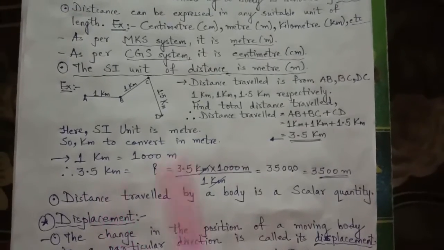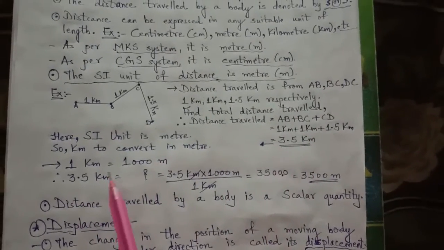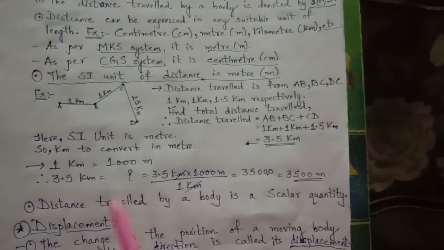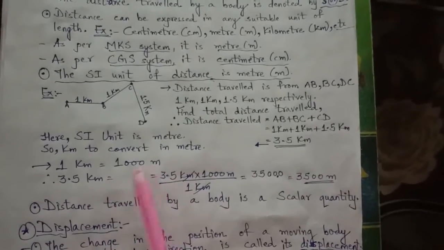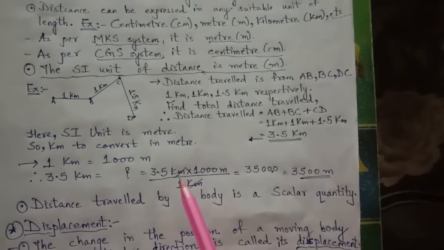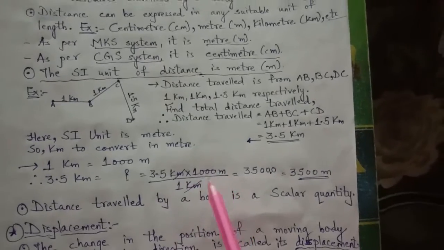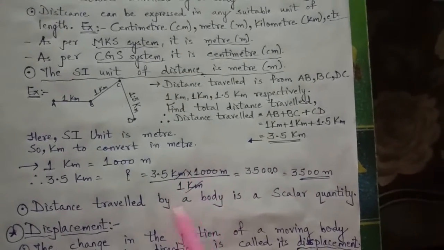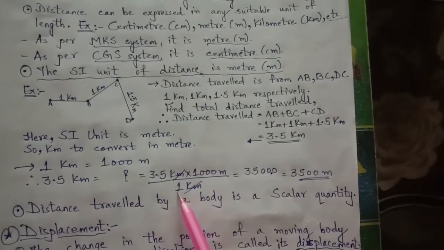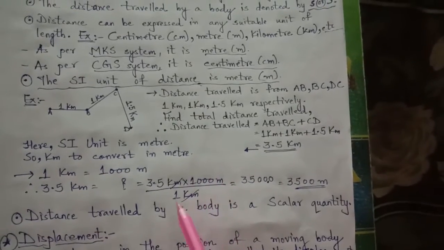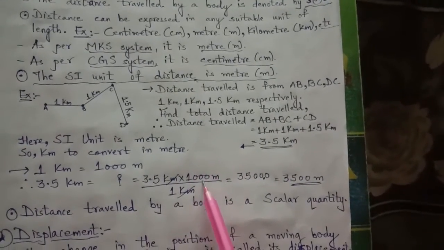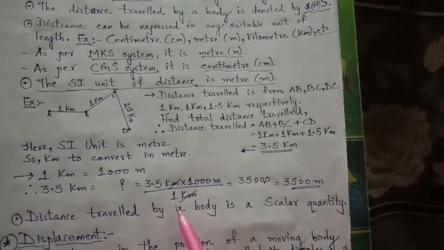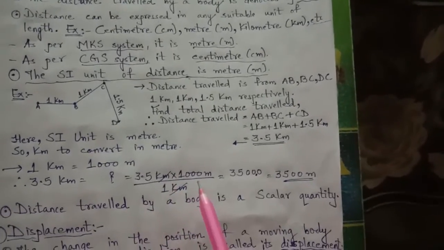So 3.5 kilometer is to be converted into meter. 3.5 kilometer into 1000 meter divided by 1 kilometer. Kilometer cancels. 1 into 1000 gives 1000. So dividing by 1 or multiplying by 1 makes no difference.